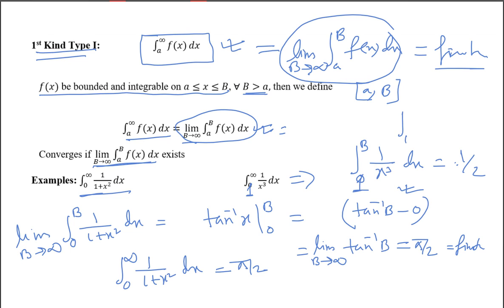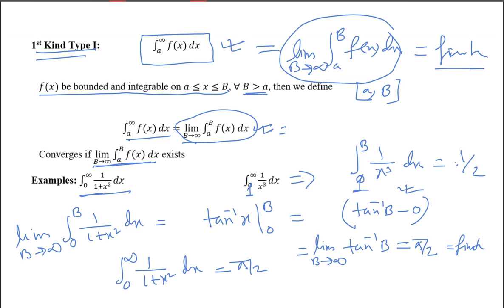Sir, on which basis do we divide first kind and second kind? I couldn't get those points due to my network connection. First kind and second kind I have defined as follows: for the integral from a to b, either of the limits a or b is infinity, either a is minus infinity or b is plus infinity, or both. If the limits are infinity, then this is first kind. Otherwise, if f of x has a finite number of infinite discontinuities, then it is second kind.